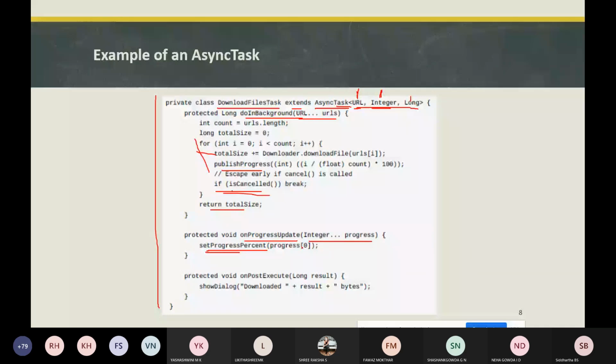Every time in this for loop, we will be calling the publishProgress method, which is called inside doInBackground. The publishProgress method is going to update the percentage of progress, and that will be passed to onProgressUpdate.